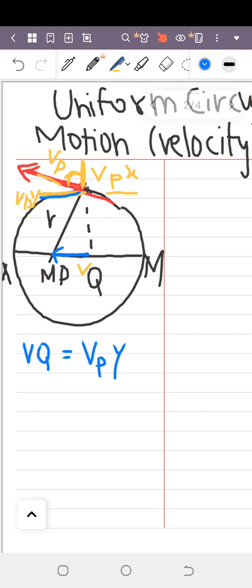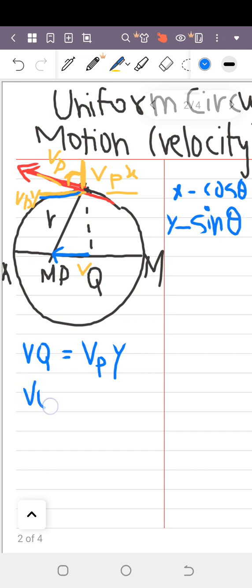You know that the x component is represented by cos theta, however the y component is represented by sin theta. So VQ will be equal to VP sin theta.